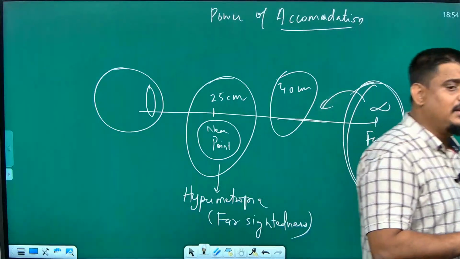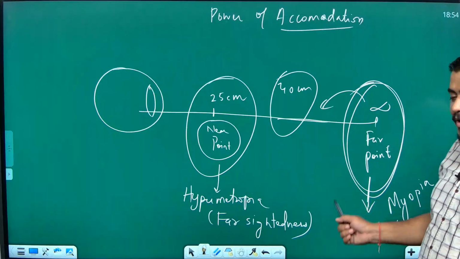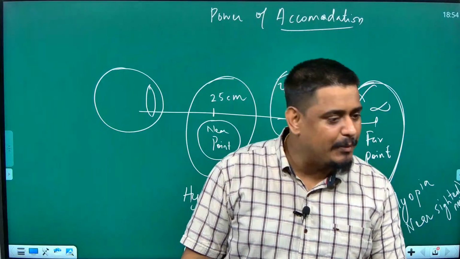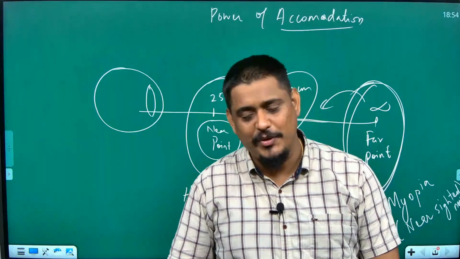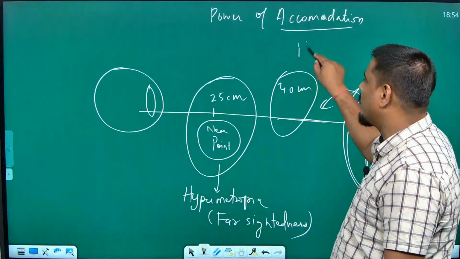Let us learn one more thing. What if both get affected? The possibility is there, right? Far point got affected, we call it myopia. Near point gets affected, we call it hypermetropia. Both getting affected also happens. Suppose you have myopia from childhood, and you became old also, you may get hypermetropia also. Now you have myopia and hypermetropia together. It has a name. It is called presbyopia.